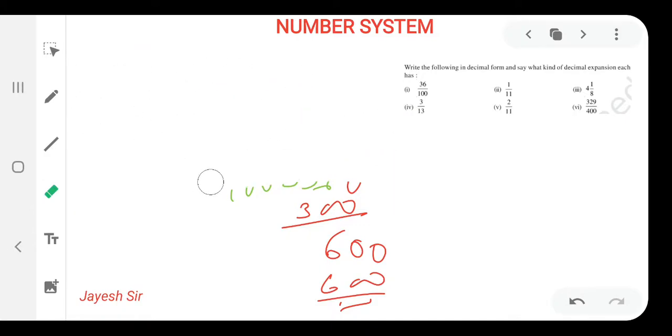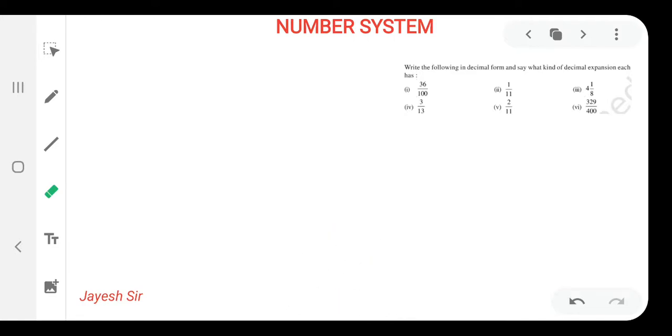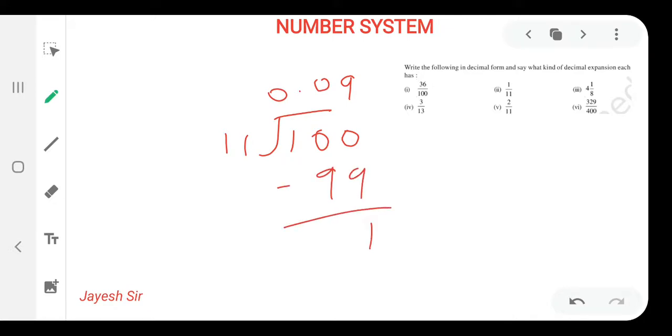So let us begin with the second sum for the day, that is 1 upon 11. By dividing we can find 1 upon 11. First thing, what can we do, friends? 10, that means by inserting 1 zero we cannot divide. That means the number is still smaller, so we will put the 0 over here. Again we will put the 0 here. So 9 times 11 is 99. Again 1 you will find. Again 0, so again 0 over here. Yes, again we find that the number is smaller. So the answer that we are finding for 1 by 11 is 0.09, and it keeps on repeating.